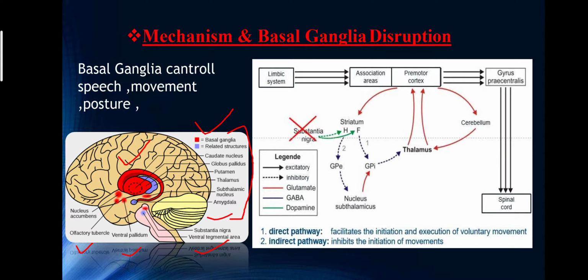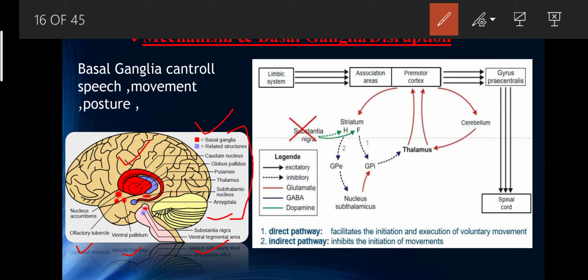First is the associated area, which controls four different regions of the brain: thalamus, hypothalamus, amygdala, and hippocampus. The thalamus controls relay of information, the hypothalamus controls homeostasis, the amygdala controls emotions, and the hippocampus controls memory conversion. These are all the functions of the associated areas.